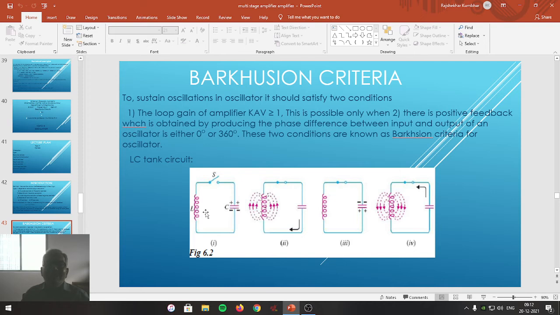When the discharging current passes through the inductance L, which is represented in figure 2, the current will flow from the negative polarity through the inductance L. Due to that current across inductance L, the magnetic field starts developing. The process of building up the magnetic flux across the inductance L continues till the capacitor completely discharges.